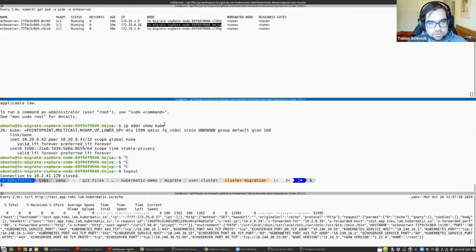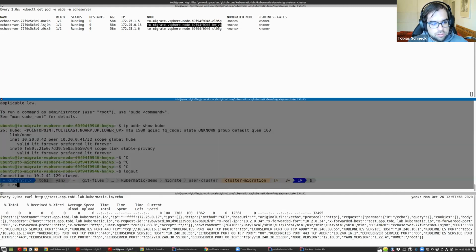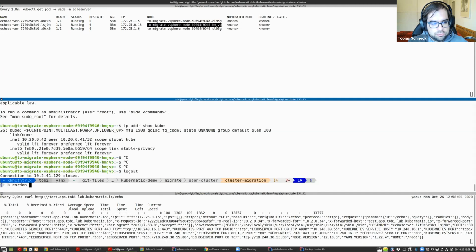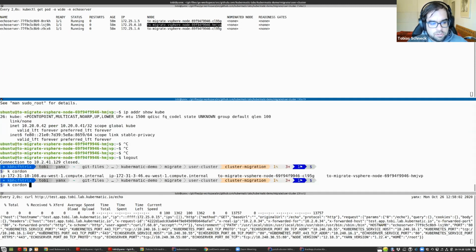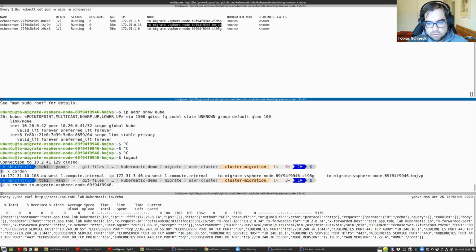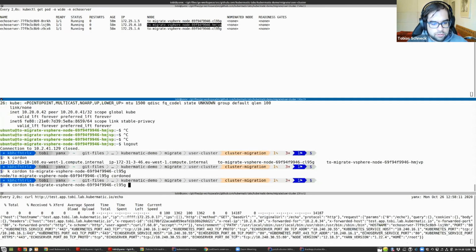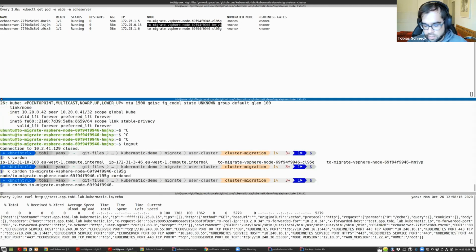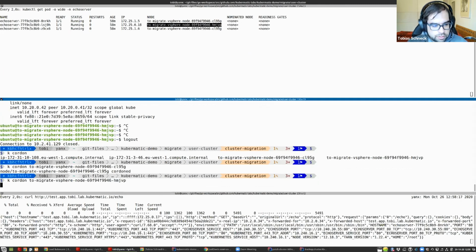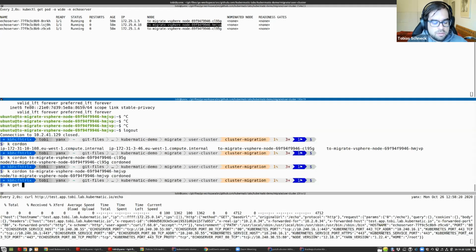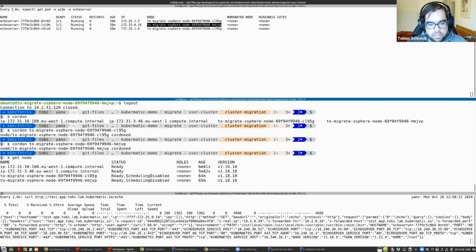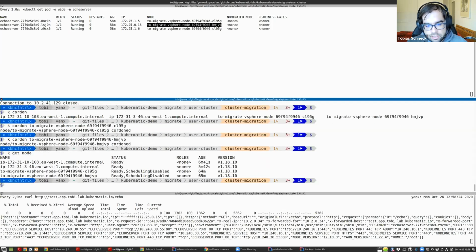So let's try to cordon the nodes, because that new workload should not go to these old nodes anymore. Good, let's cordon, and we have another node to cordon. So that means that the node should now be marked as not schedulable. Yes, so scheduling disabled, perfect.